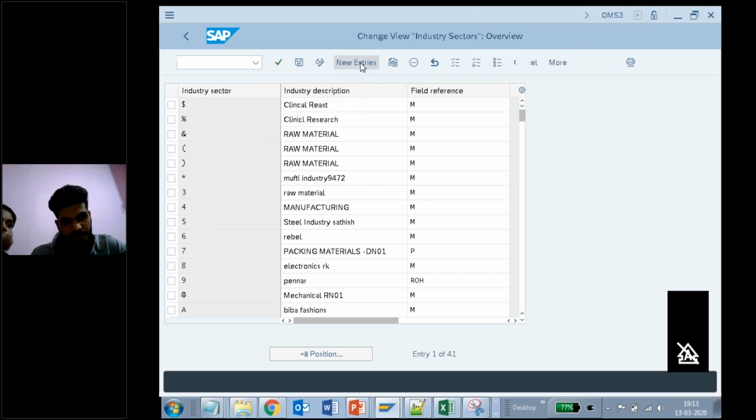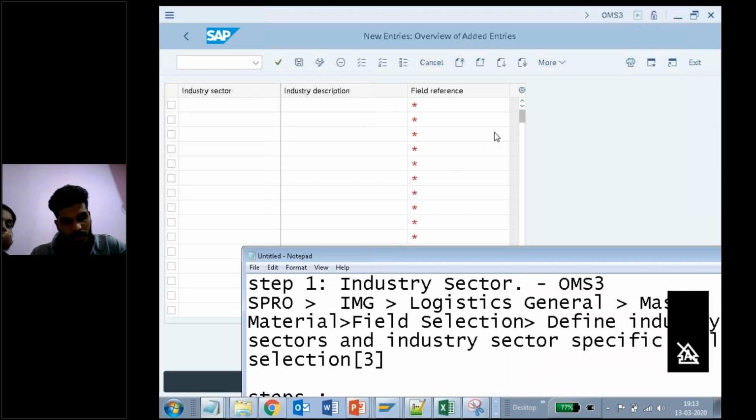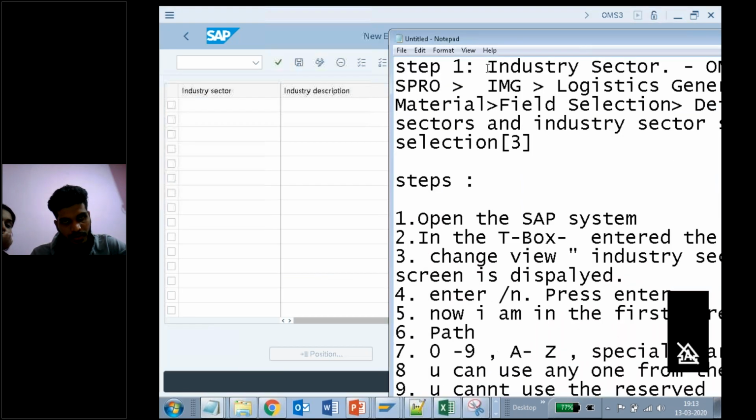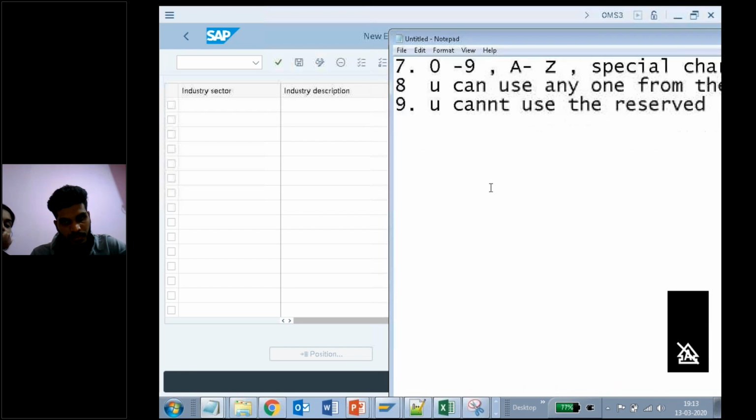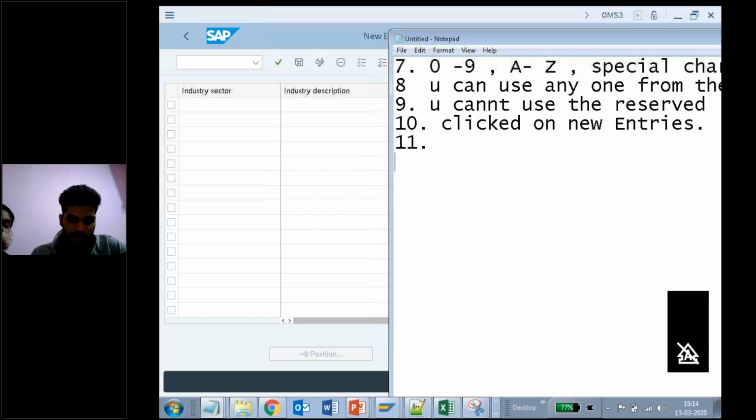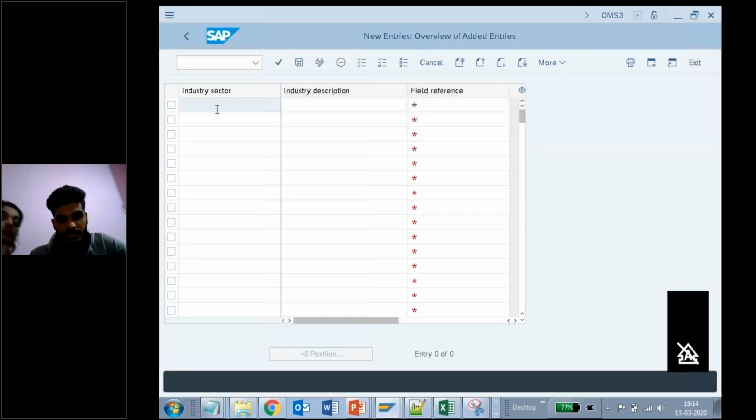So I should click on new entries. See what I did here now. The 10th one, right? I clicked on new entries. Yes or no? Here it is asking me for the industry sector. So what I thought of giving is 2. I thought of giving the 2 here. So I will give the 2 here. Clear?